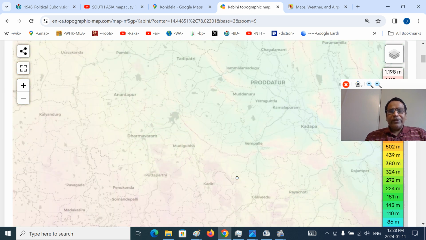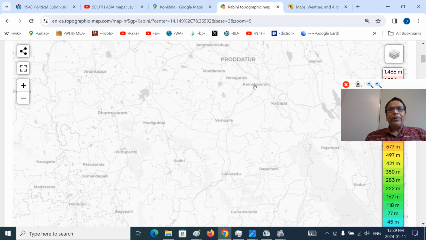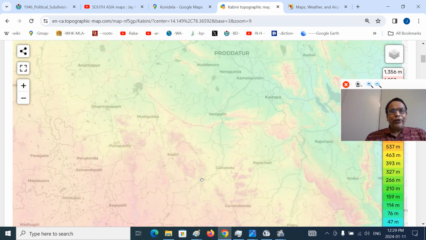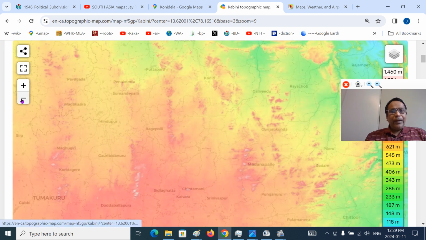So this is the Papaghni River, eastern part of Anantapur district here. You can see the Galivedu Basin, Chakrayapeta Basin, Idupulapaya, Vempalli, and finally Kamalapuram into Kadapa. This is the Pinakini River. So this is the Idupulapaya, this is the Vempalli Gauge or Gandhi Gauge, that is different from Gandikota Fort Gauge. So this is the Kadri upland region, and that's broadly what we have covered.